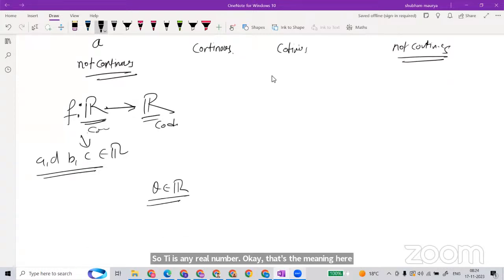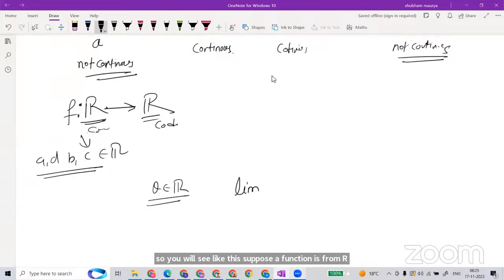So differentiability at theta of a function f is this one. There is no different definition. It is the limit definition for differentiability. If anybody asks what the definition of differentiability is, we will say like this. Suppose a function is from R to R and there is a real number theta.